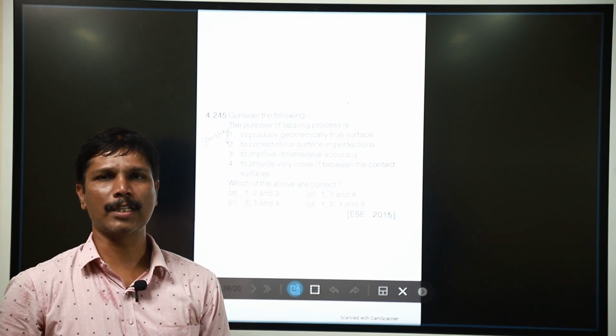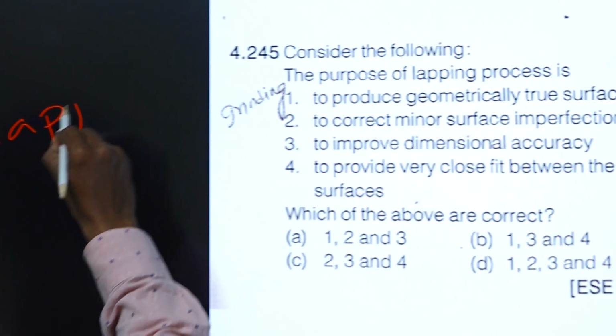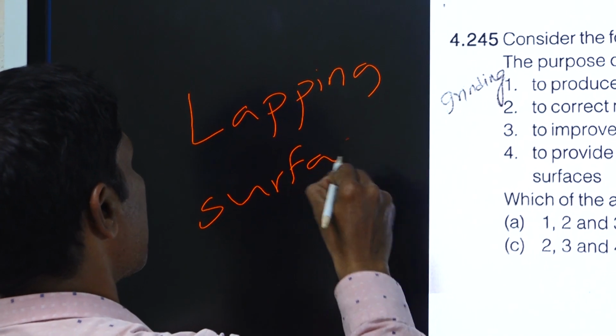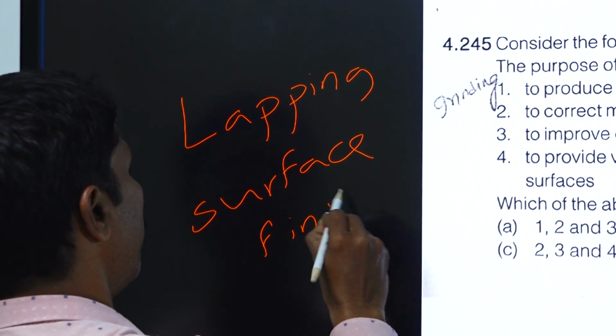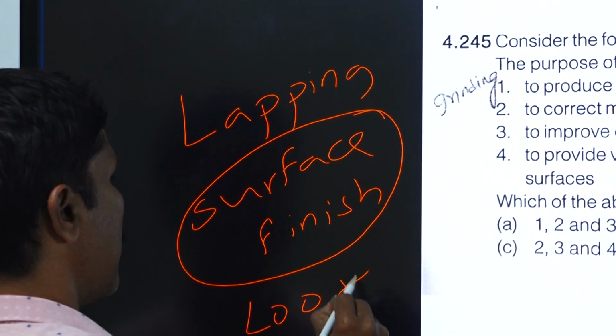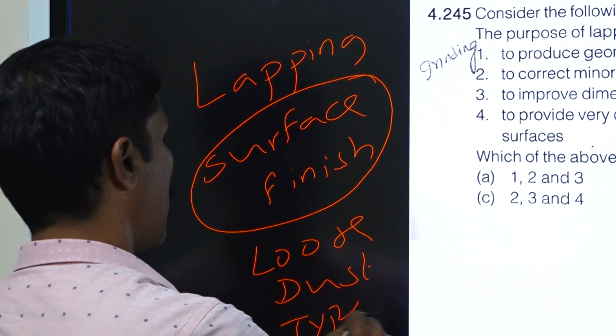Lapping. Now we are going to discuss about lapping. Lapping is the operation of producing fine surface finish. Here the surface finish can be better obtained by loose dust type abrasives.